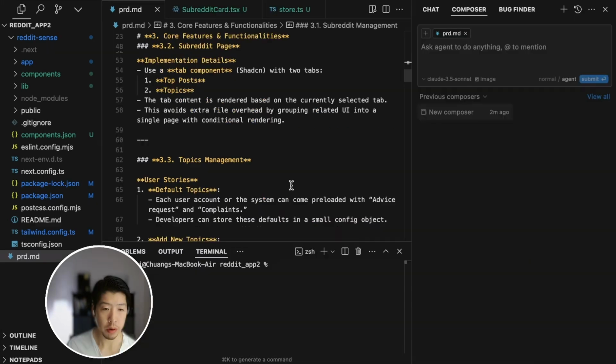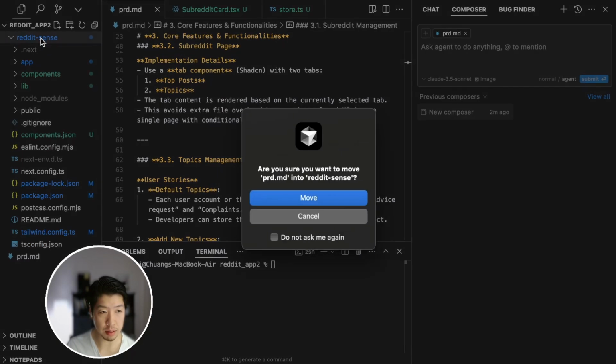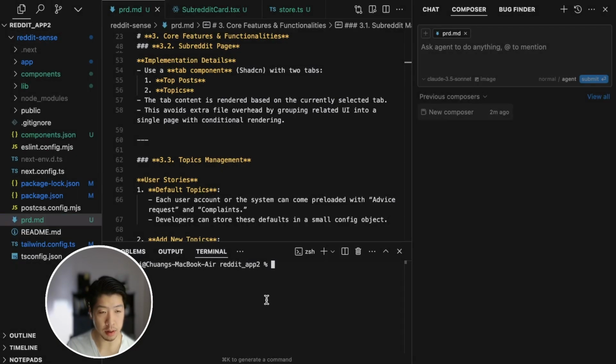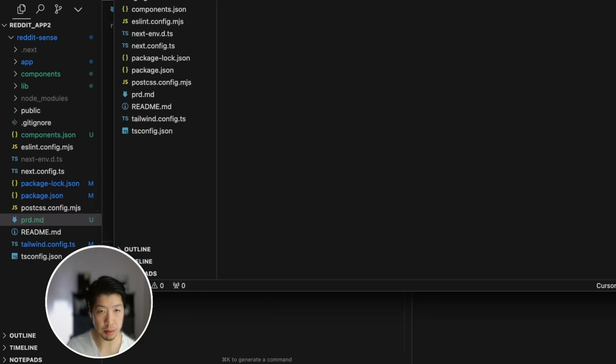The last thing we need to do, which is actually very important, is that we need to open Cursor in the right project. So right now, Cursor is actually on the directory of Reddit_app2. We need to open the Reddit sense project. And before we do that, let's just move the PRD into that project first. Okay, and we're going to go to Reddit sense, and we can type cursor dot to open that project.